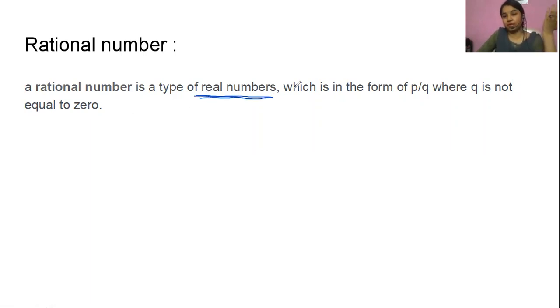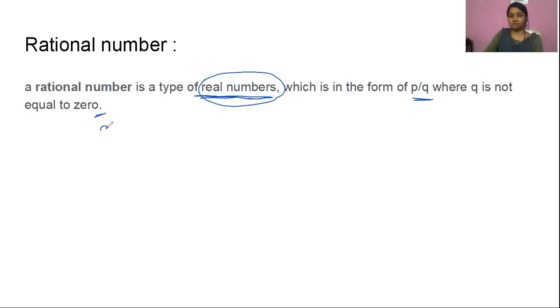So we know there are two types of numbers, real numbers and imaginary numbers, that you will learn later in your classes because you're in 9th standard. Real numbers, which are real, you can say like that. So a rational number is a type of real number which is in the form of p by q, where q is not equal to 0.